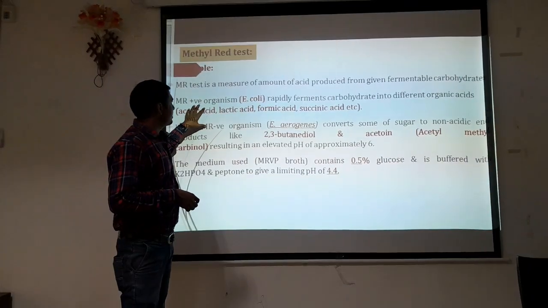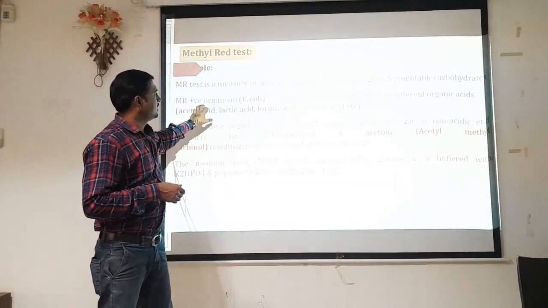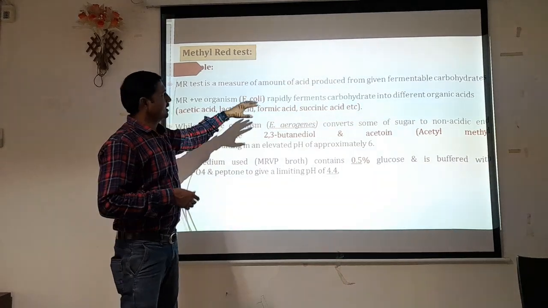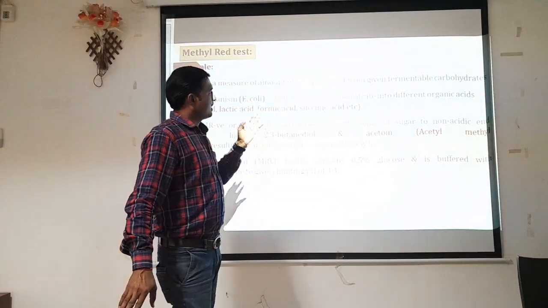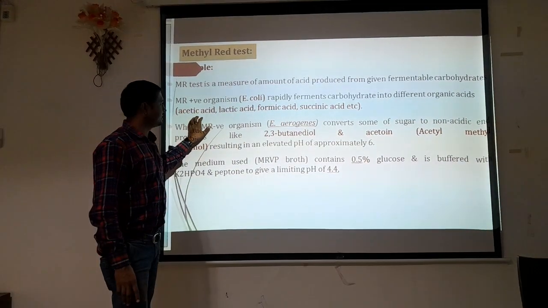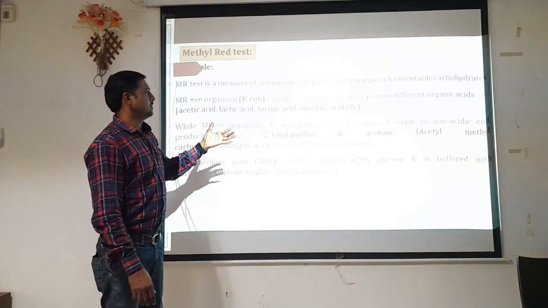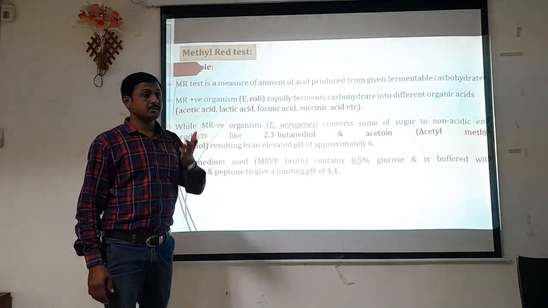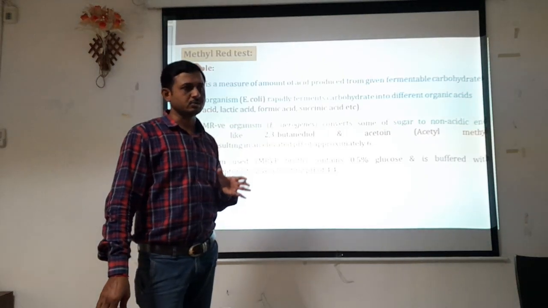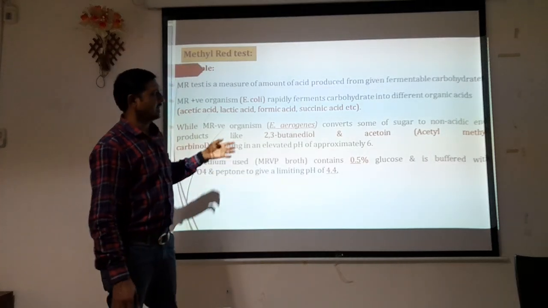In an MR positive organism, that is an organism which gives a positive MR test, the example we have taken is E. coli as an indicative organism. It rapidly ferments carbohydrate into different organic acids, that is acetic acid, lactic acid, formic acid or succinic acid. For the MR test we have to use MR medium for the inoculation of the organism.